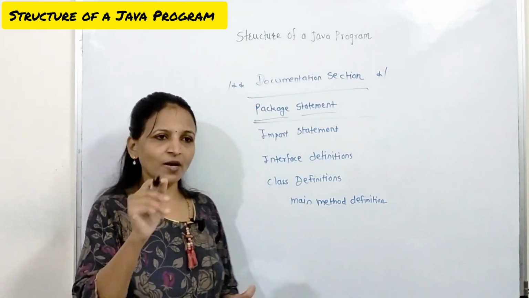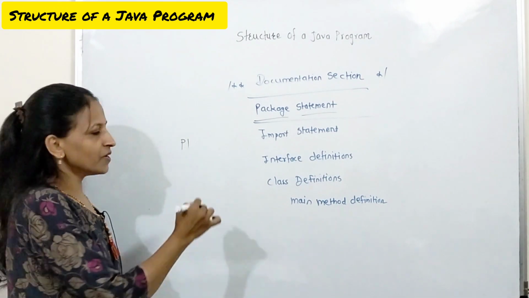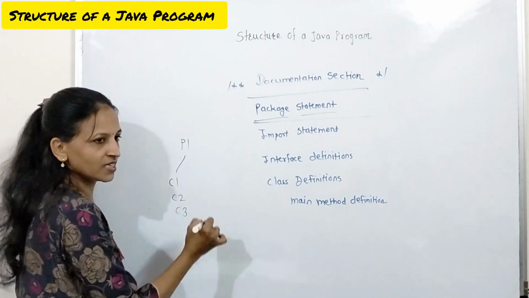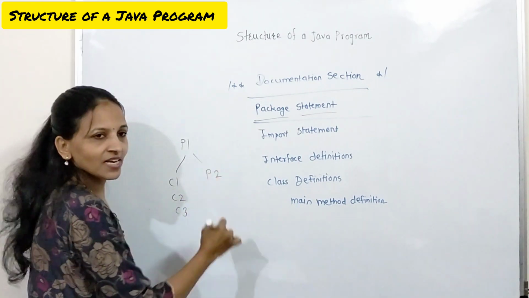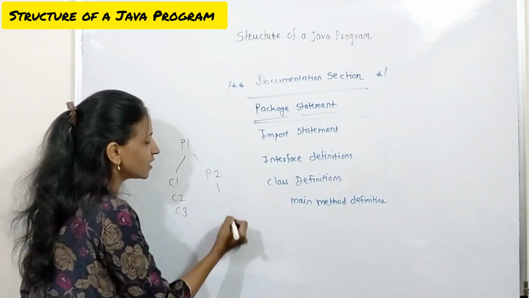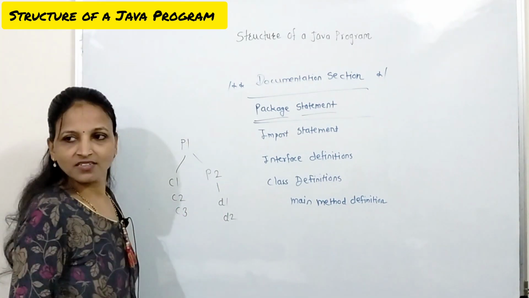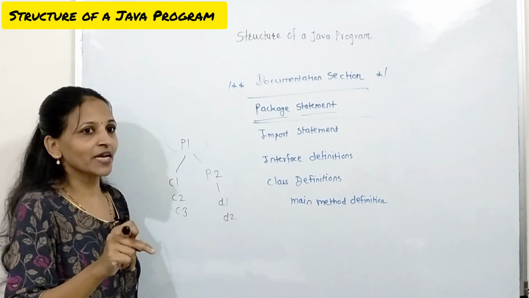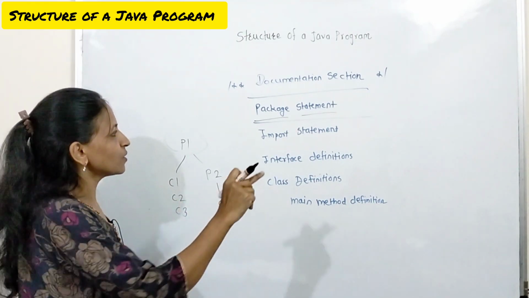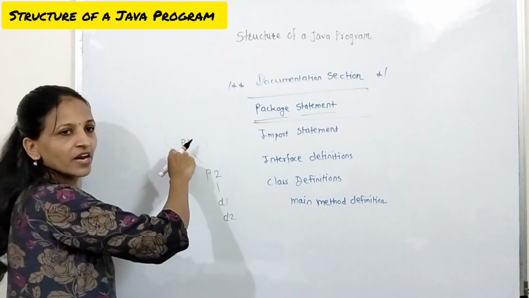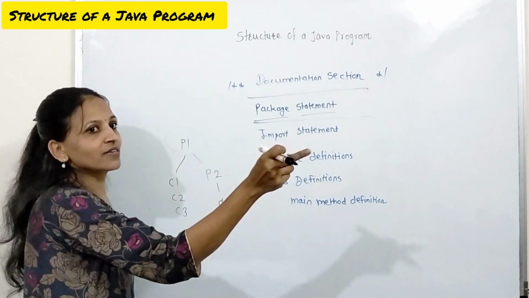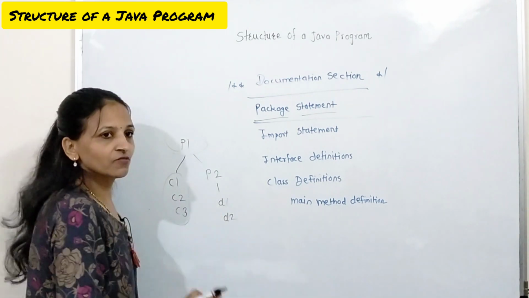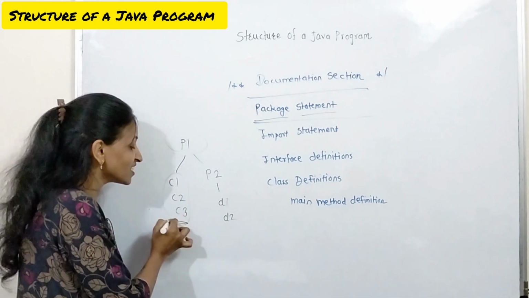It doesn't mean that only one package is there. Let's say package P1 is there. P1 may have some classes. Let P1 have a C1 class, C2 class, C3 class. It may have one sub package like P2. Again P2 will internally have, let's say, a D1 class and D2 class. Getting? See, if we want to use all classes from this P1 package in our program, then we have to write a statement like import P1.*. If we are writing P1.*, it doesn't mean that we can use this one again, this one. No, we can use only these classes.